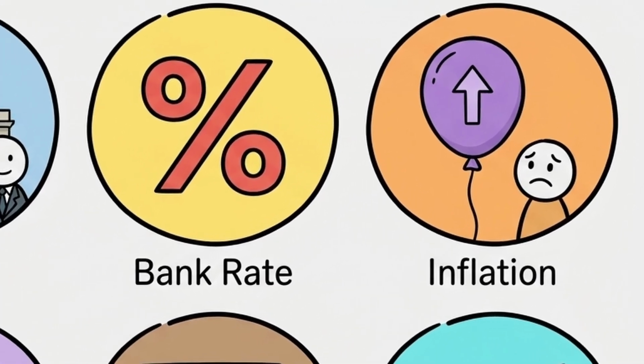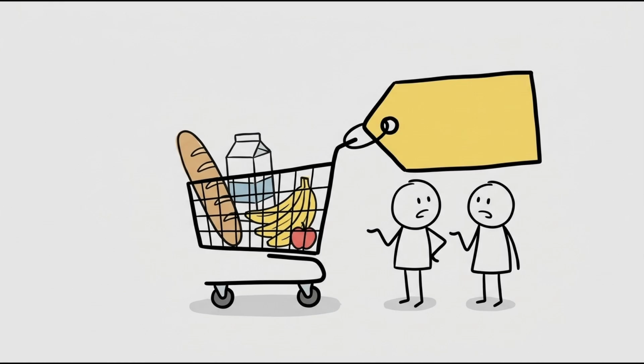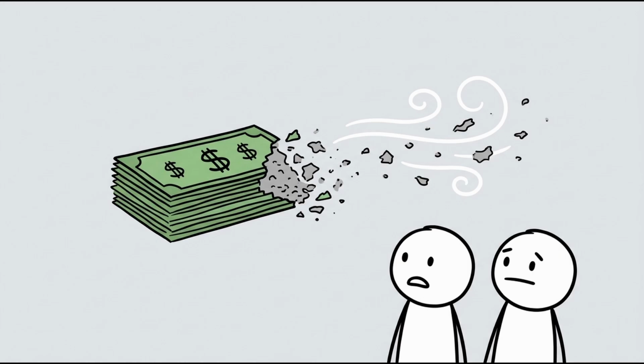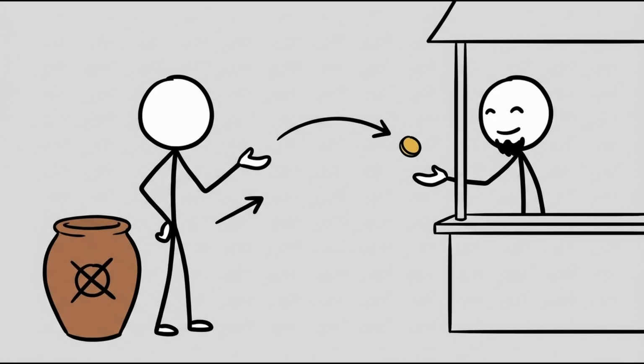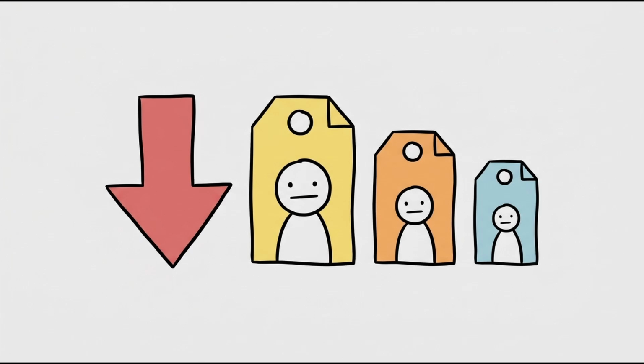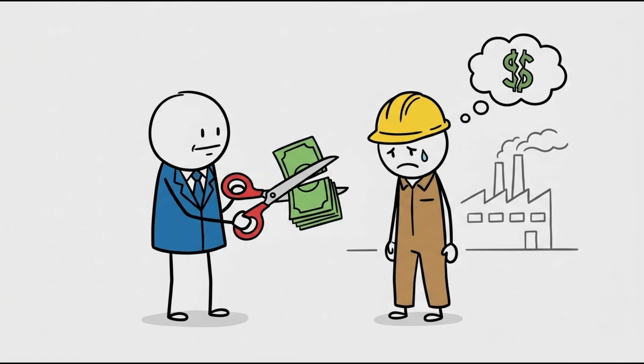Inflation and deflation. Inflation is the general increase in the prices of goods and services over time. It means that your money buys less today than it did yesterday. A low, predictable level of inflation is considered normal and encourages people to spend rather than hoard cash. Deflation is the opposite. It is a general decline in prices. While cheaper goods sound good, severe deflation causes consumers to delay purchases, which forces businesses to cut wages and jobs,